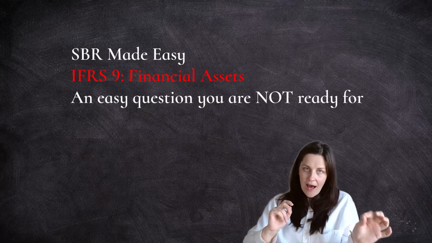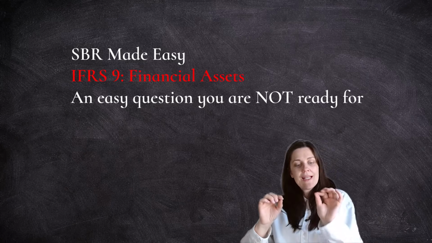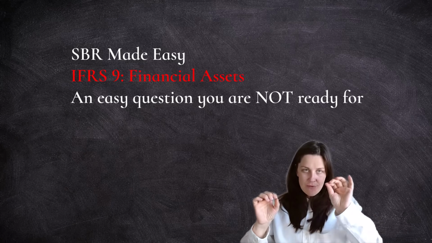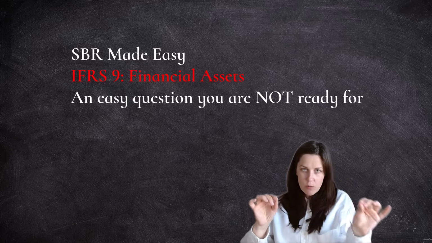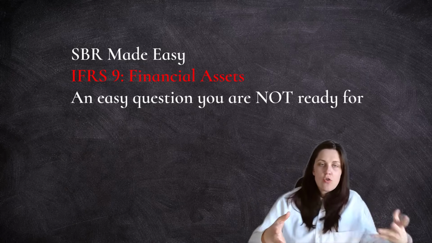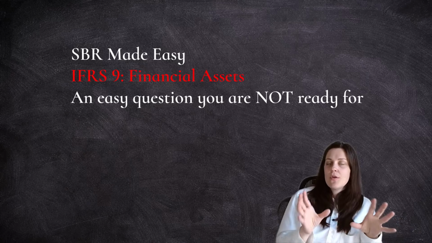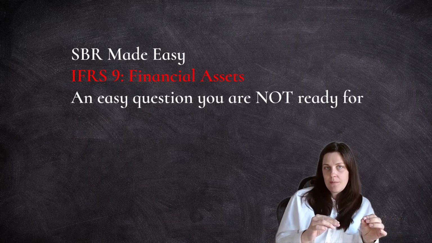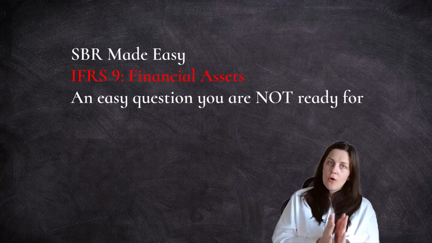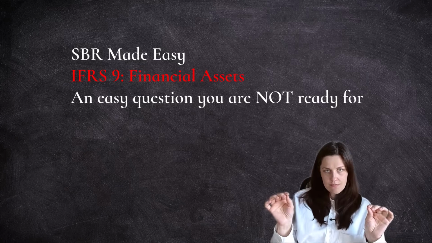Now, the other principle would be that when the financial asset's risks and rewards have been transferred from the seller to the buyer. And we need to talk about those risks and rewards separately. So we're going to look for the word recourse.